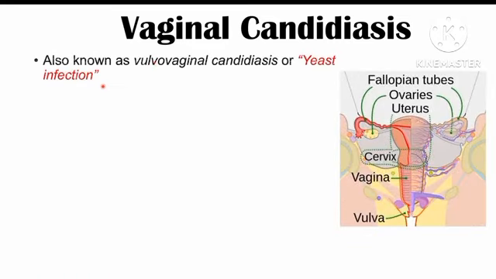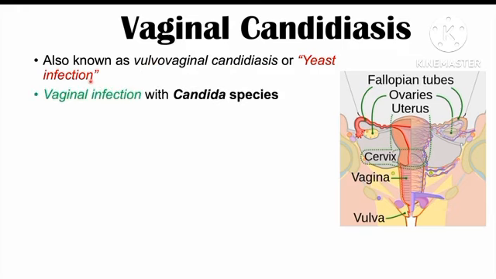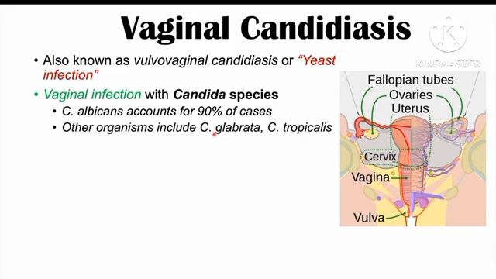Hi everyone, this lesson is on vaginal candidiasis. So vaginal candidiasis is also known as vulvovaginal candidiasis or a yeast infection. So it is a vaginal infection with candida species. Now candida are a fungus. So there are multiple species of candida. One of them is known as candida albicans, and this is actually the most common cause of a yeast infection. It accounts for approximately 90% of cases. And then other organisms that can cause a yeast infection include Candida glabrata and Candida tropicalis.